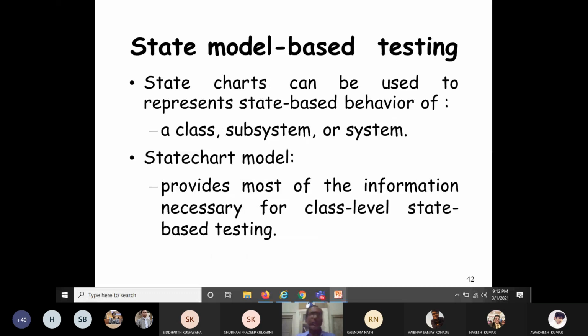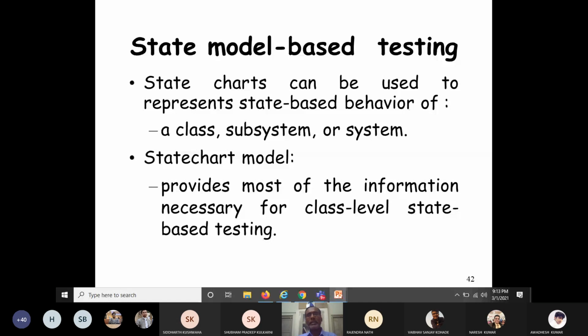Now we should quickly go for the next model, that is state model based testing. So here the diagram we can use is the state chart diagram. You know, in UML 2.0 the state chart diagrams are known as state machines. Now we have already taken one or two classes in the initial classes while discussing black box testing using the state chart diagrams, that is the FSM, finite state machines.